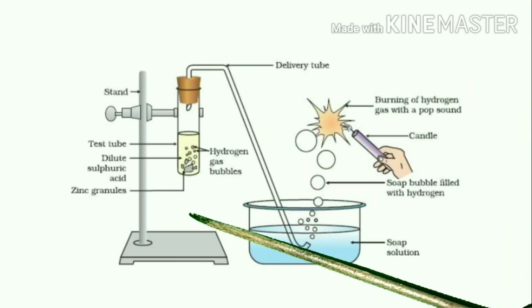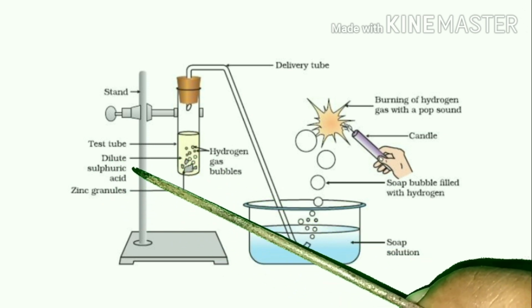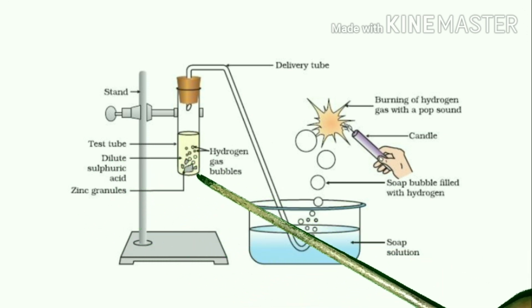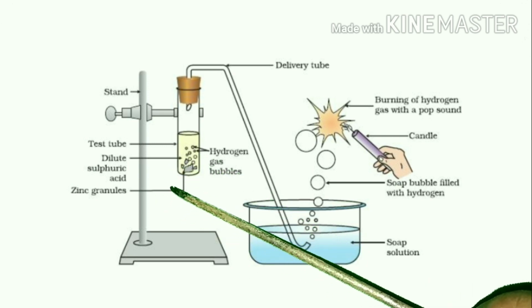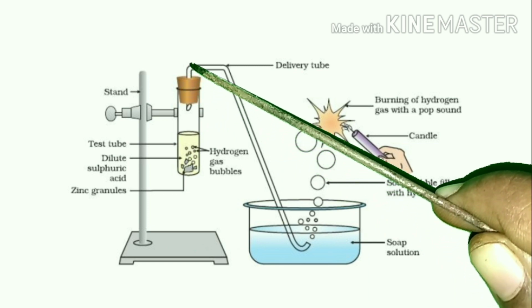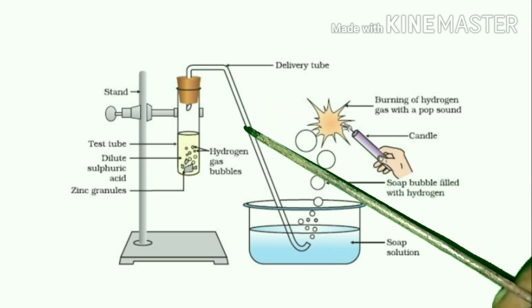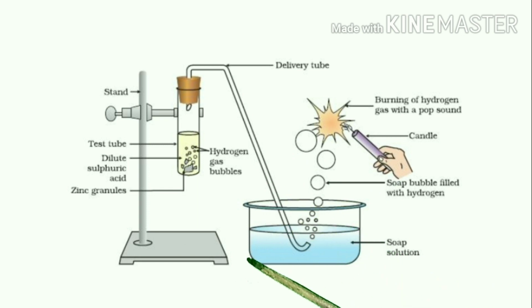See children, in this picture you can see dilute sulfuric acid and zinc granules taken in the test tube. These two react together and form hydrogen gas. The hydrogen gas comes out of the test tube through this delivery tube. When it reaches the soap solution, the soap bubbles carry this hydrogen gas.